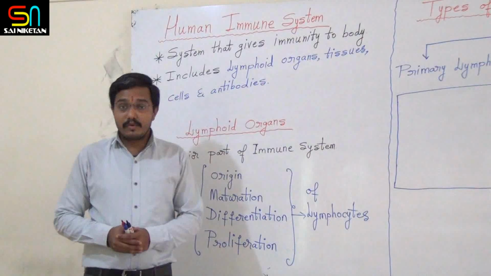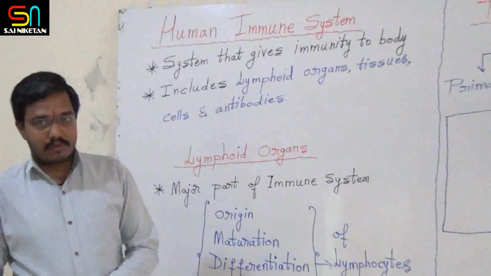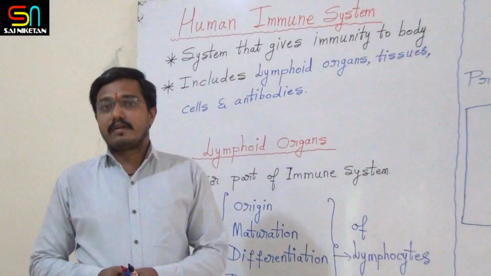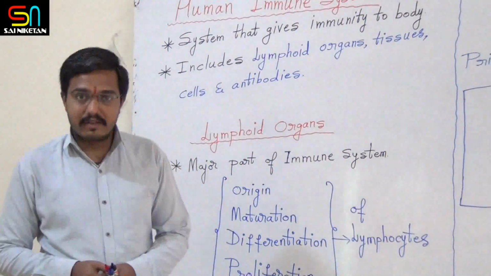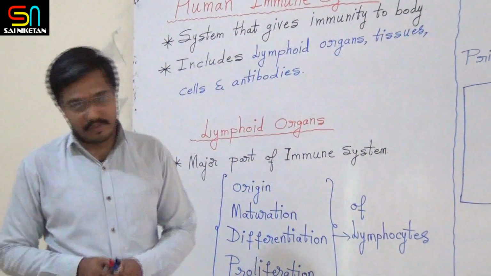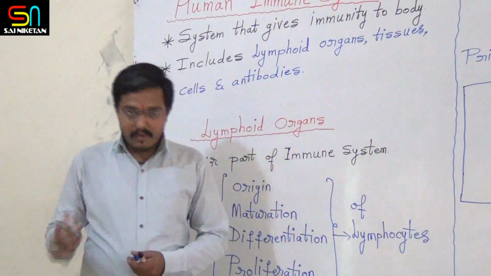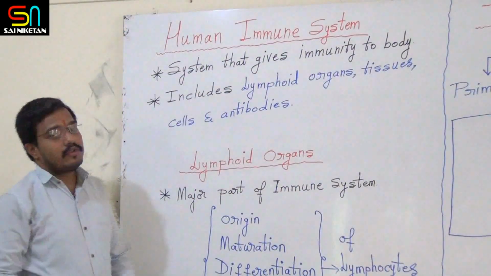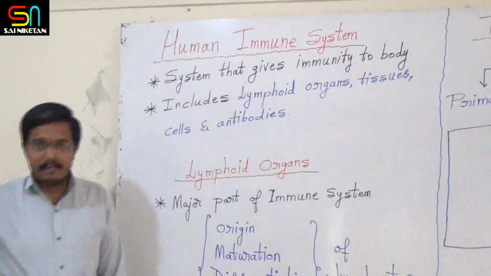Human immune system. Once you understand the basic concepts of immunity, now very easily you can understand the human immune system. What is the human immune system? It is very simple.